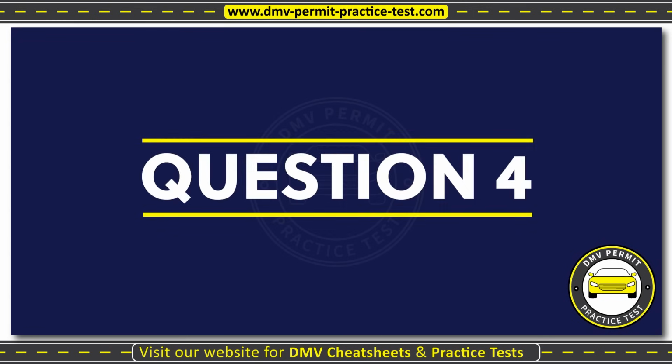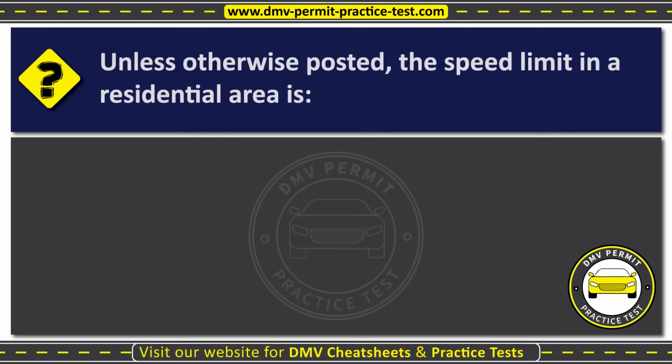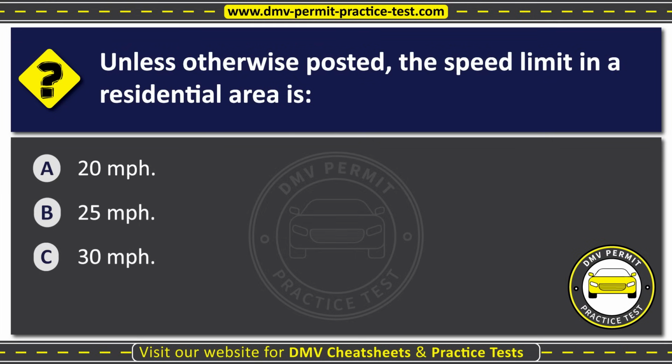Question 4. Unless otherwise posted, the speed limit in a residential area is: Option A. 20 miles per hour. Option B. 25 miles per hour. Option C. 30 miles per hour. The correct answer is Option B. 25 miles per hour.